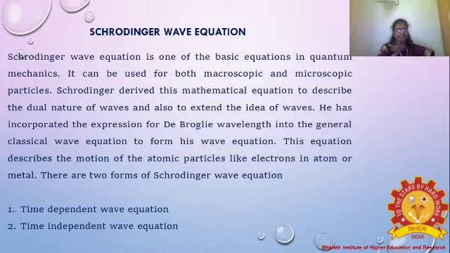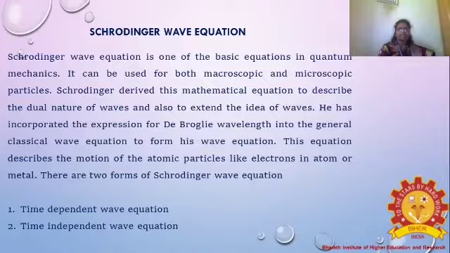Schrodinger derived this mathematical equation to describe the dual nature of waves. Dual nature of waves means psi A plus psi B, psi A minus psi B. That is called the dual nature of particle and waves. He extended the idea of waves from quantum mechanics. That is the basic one. He also incorporated the expression for the de Broglie wavelength equation, which he denoted as the general classical wave equation.